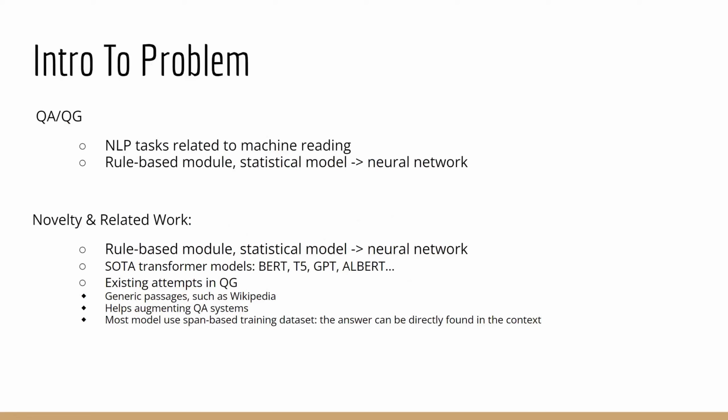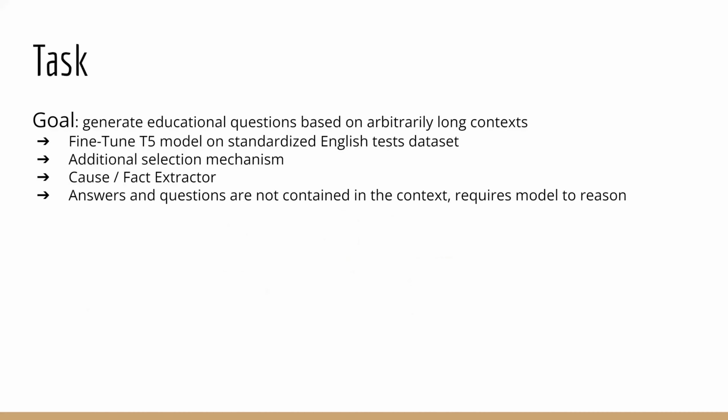Before, people used traditional rule-based and statistical method until neural net starts to take over. The state of the art in this domain include transformer-based model like BERT, T5, GPT, and ALBERT. Such models are usually trained on larger corpus, such as Wikipedia and SQuAD, where the contexts are short and the answer is contained directly in the context. In contrast, our model are tailored specifically for standardized English tests.